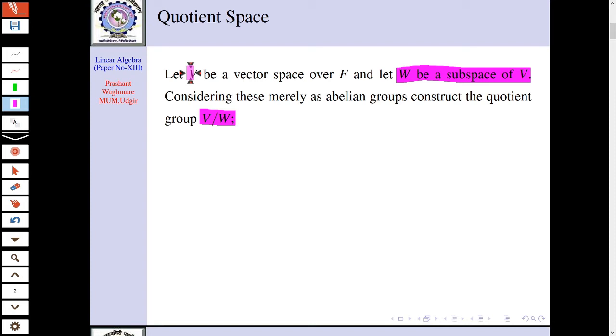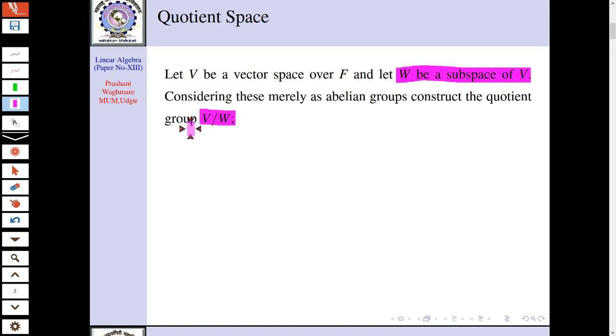Now, as V mod W is a quotient group, what we want to show is that V mod W is a vector space. Also, V is an abelian group, so W is also an abelian group, so the quotient group will also be an abelian group.